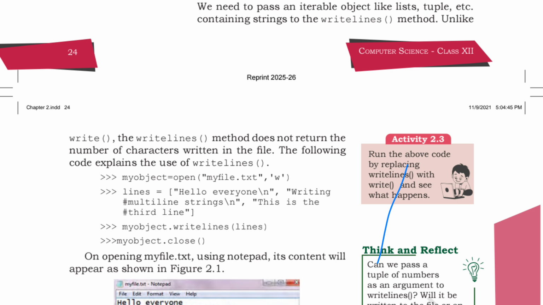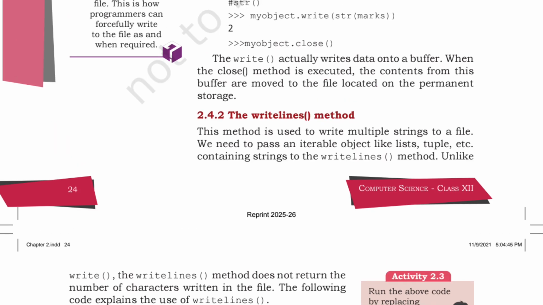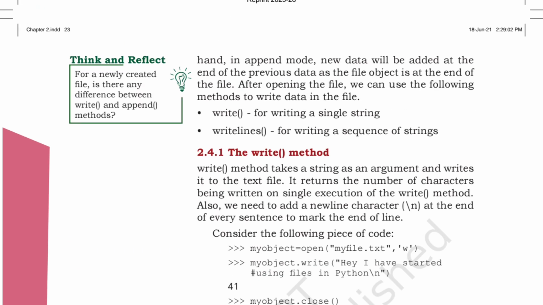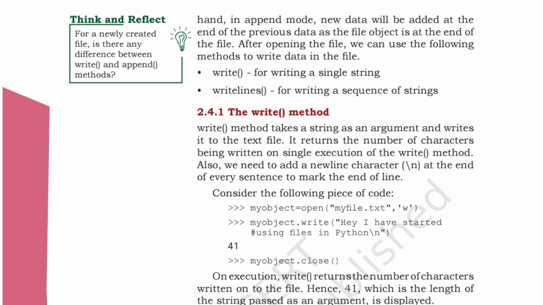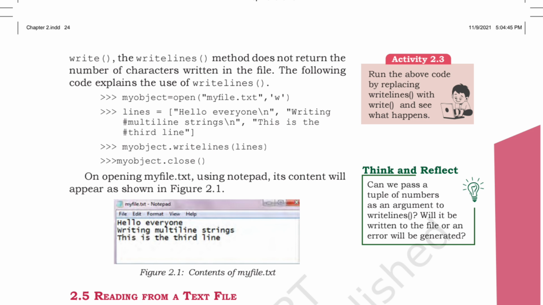Open will be there, then lines will be there. Then what is writelines for? Over here I have mentioned, writelines is for a sequence of strings, write is for a single string. So over here we have used writelines for lines because it is a sequence of strings, then the file will be closed. So this is the output: Hello everyone, writing multiple strings, this is the third line.